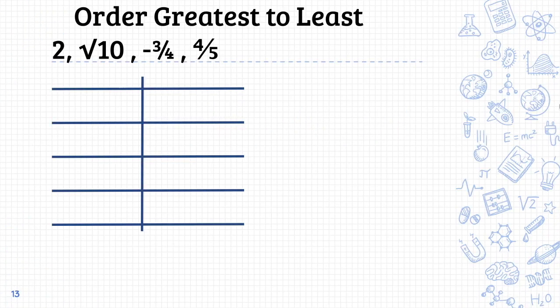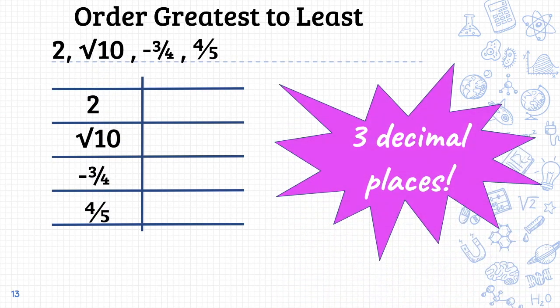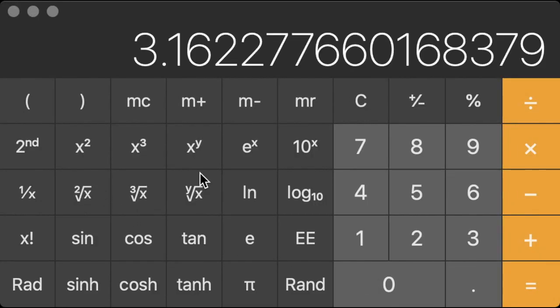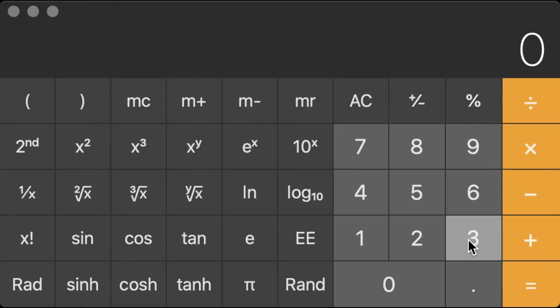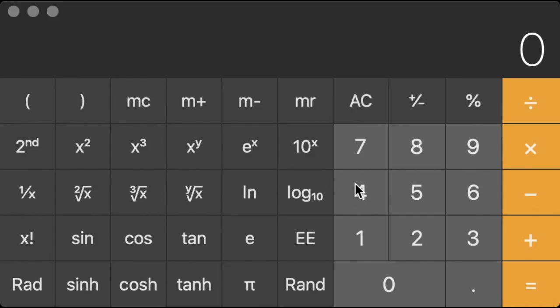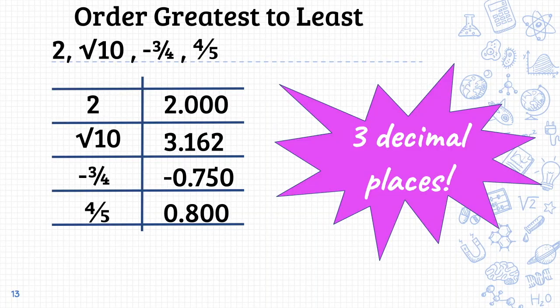Here is another set of numbers. You're going to drop your numbers directly in as they're written on the left side. And then you need to convert to a decimal. And remember, use 3 decimal places. 2 written as a decimal is 2.000. Square root of 10 is the same as 3.162. Negative 3/4 is represented as negative 0.750. And finally, 4/5 as a decimal is 0.800.